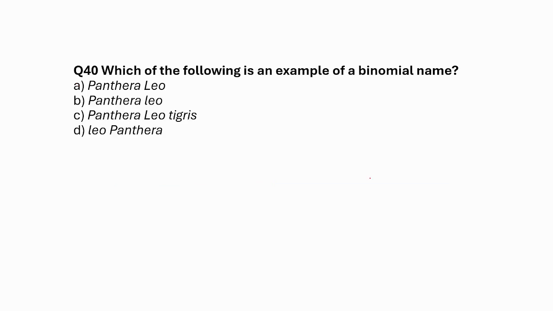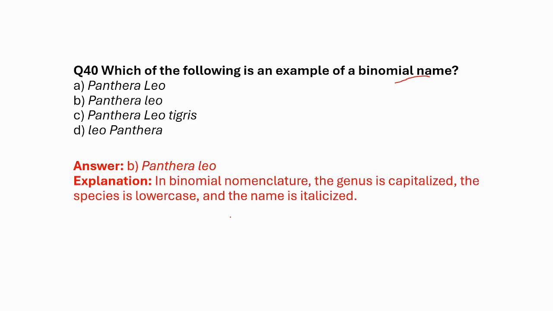Which of the following is an example of a binomial name? A. Panthera leo, B. Pantheraleo, C. Panthera leo tigris, D. Leopanthera. So which would be the correct way of representation? Answer is option A. This I have already told. The genus part is capitalized, the first letter is capitalized, and the specific epithet begins with a small letter, and the entire name is written in italics if you are typing it,